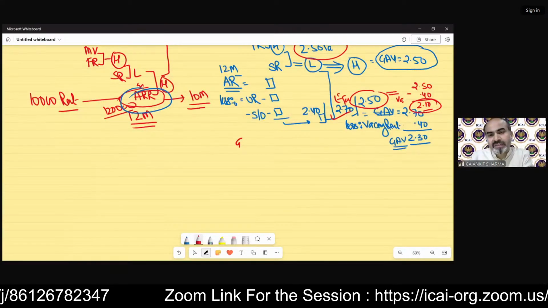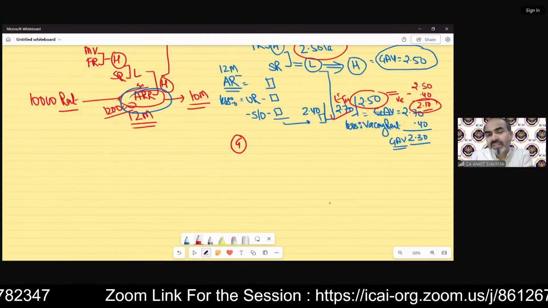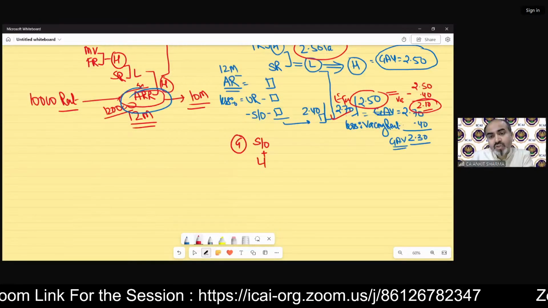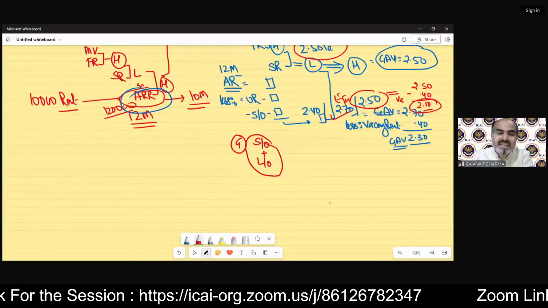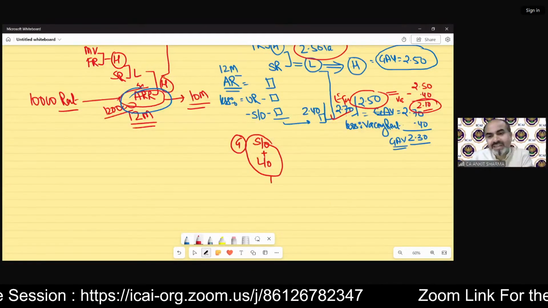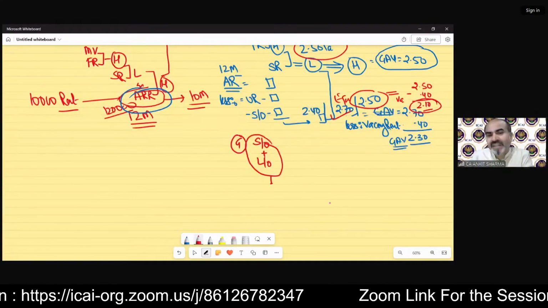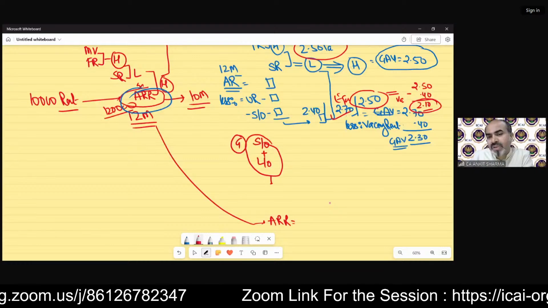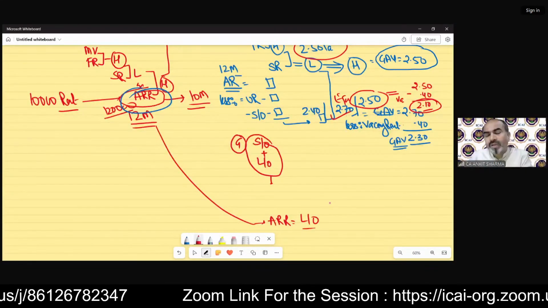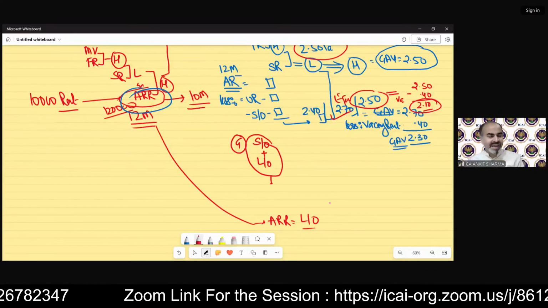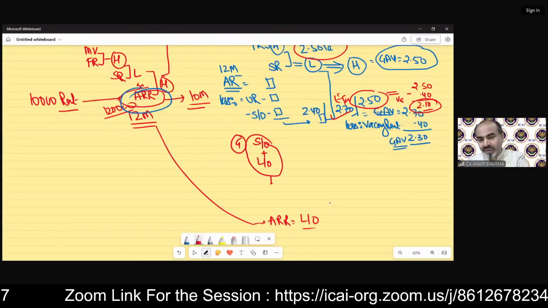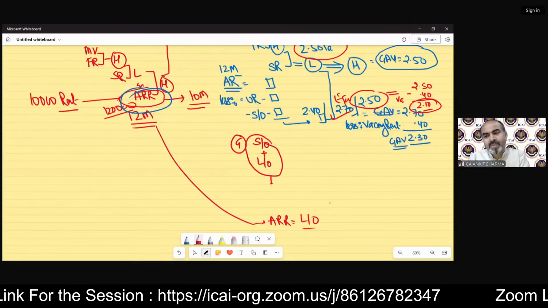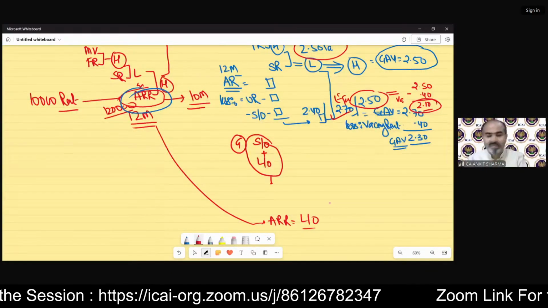Now the G case, which says if the property is for some time self-occupied and some time let out, there is no vacancy. It is either self-occupied or let out. In that case, exactly the same provision needs to be followed as per case D and E. 12 months will be replaced by the actual rent receipt for the time duration the property was let out. All other municipal value, fair rent, etc. will be the same as in case of D and E. We have discussed these cases in detail one by one in the previous lectures, which you must have gone through.